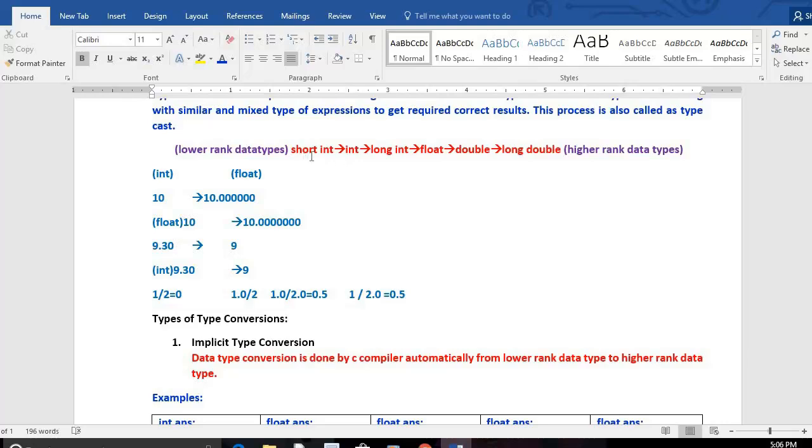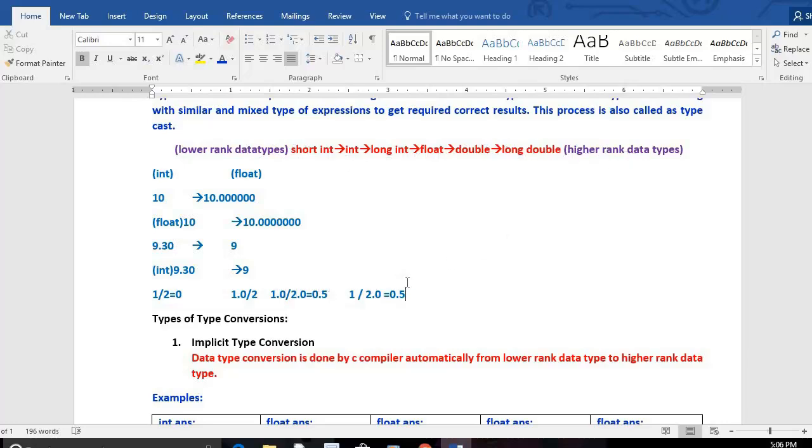That means integer is a higher rank data type in comparison with short integer. Long integer is higher than integer. Float is higher than long integer. Double is higher than float. Long double is higher than double. Or you can say it another way also: double is lower than long double, float is lower than double, int is lower than float. That's why these are lower rank data types, and these are higher rank data types.